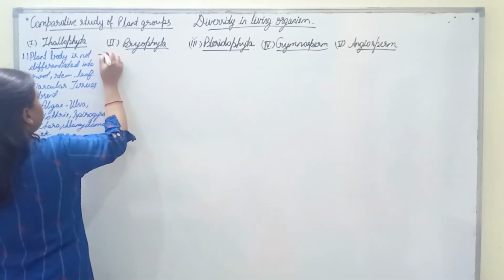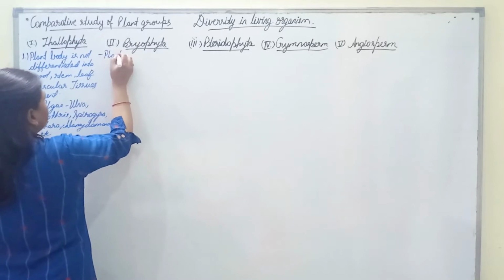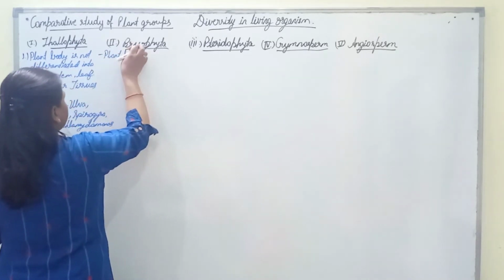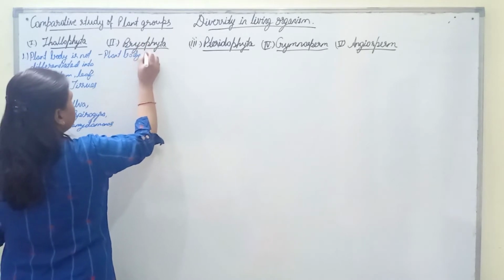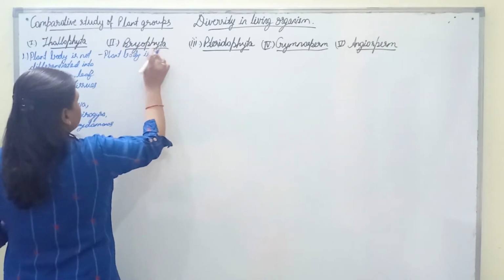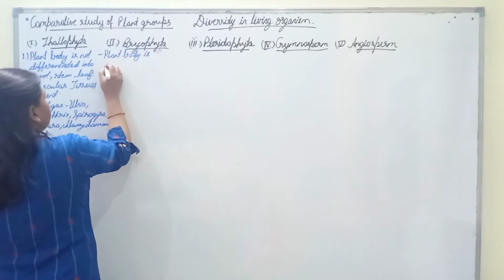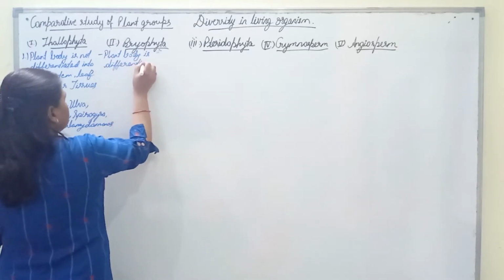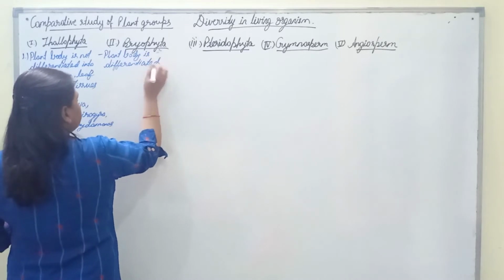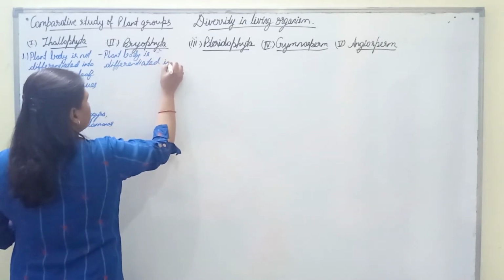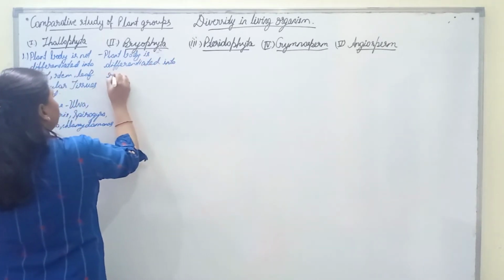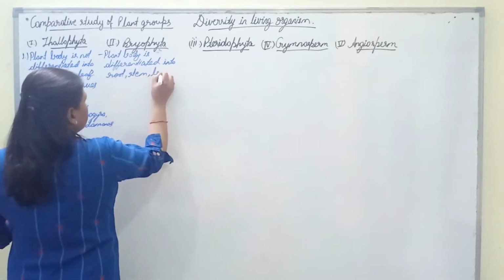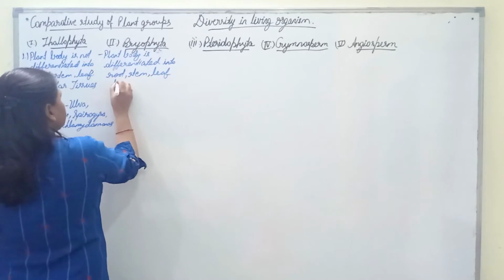In this, plant body is differentiated into root, stem, leaf-like structures.